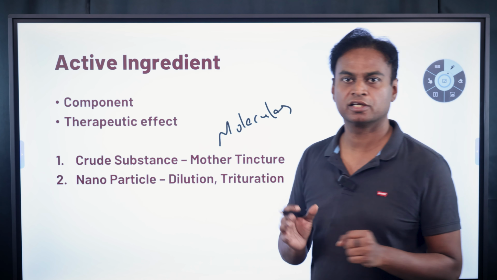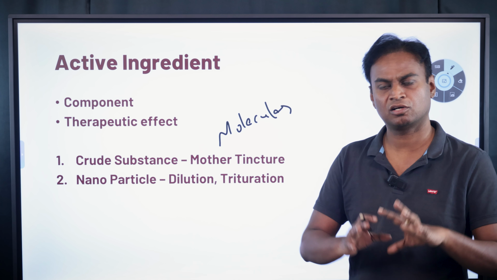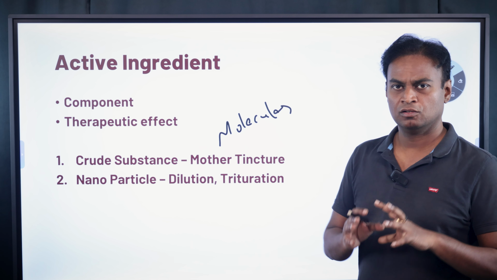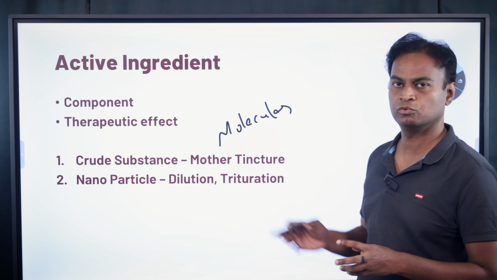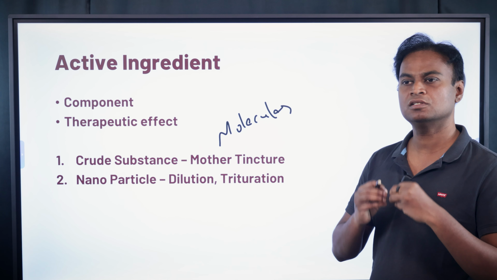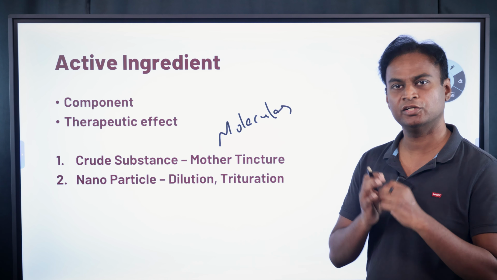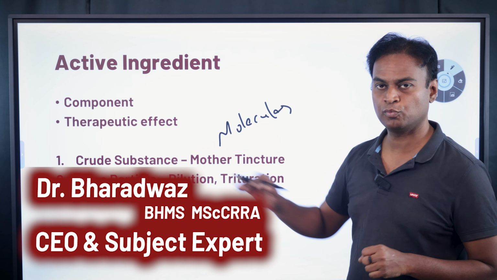For example, let's take a drug, sildenafil citrate, normally known as Ozomen. Normally men use it. Ozomen is a substance, or sildenafil citrate is a molecule or a chemical substance. What allopathy does is give this chemical substance directly into you. But what homeopathy does is convert it into nanoparticles.